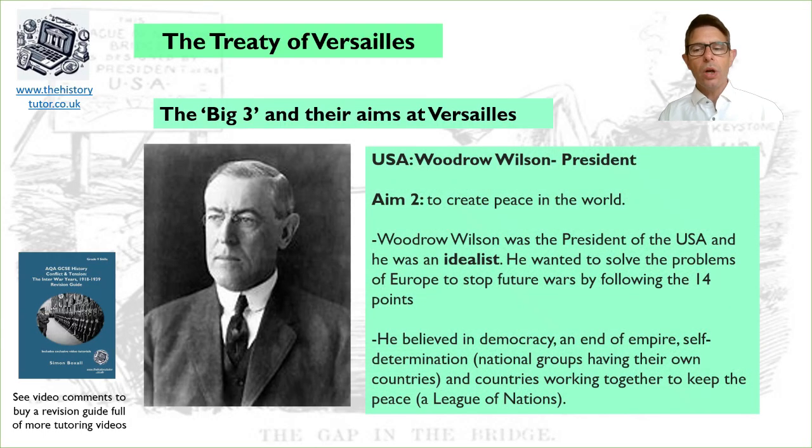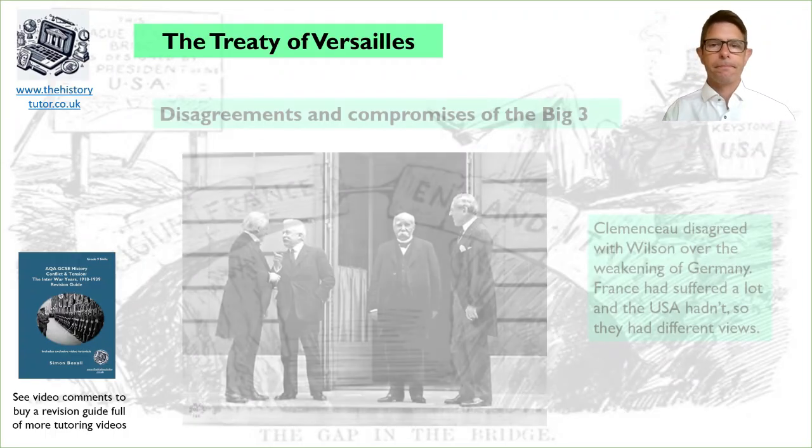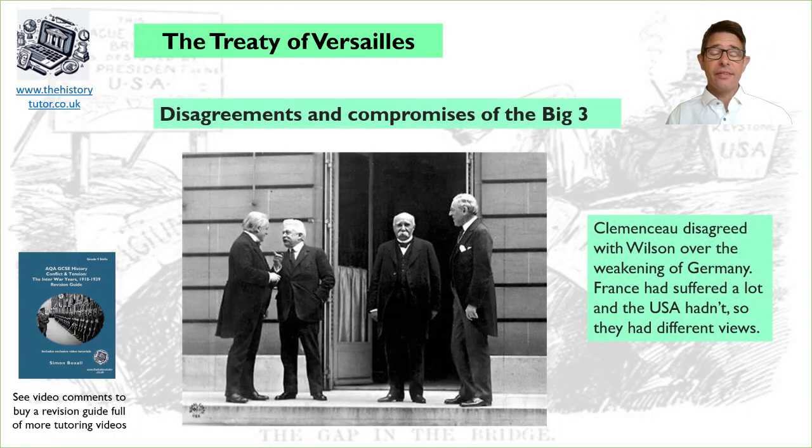And he wanted countries to work together to keep peace with what he called the League of Nations. So, bearing in mind these different aims and how they were not very compatible with each other, how did the peace treaty go? Did they have disagreements? Could they make compromises? So firstly, Clemenceau disagreed with Wilson over the weakening of Germany.